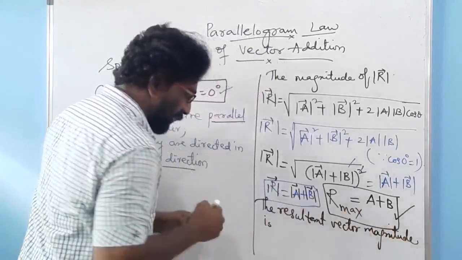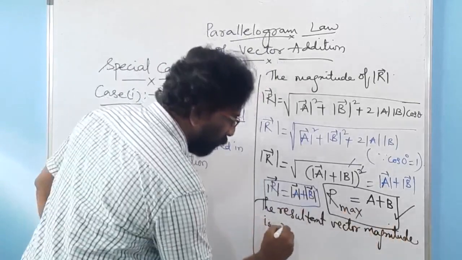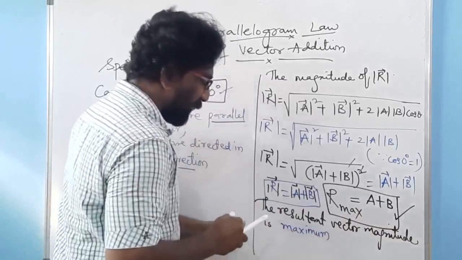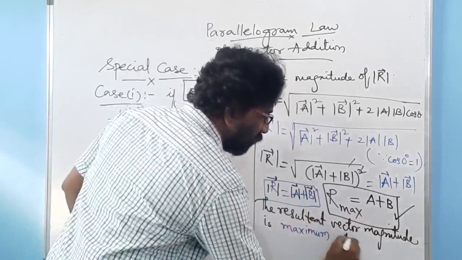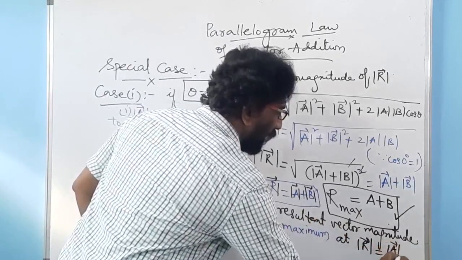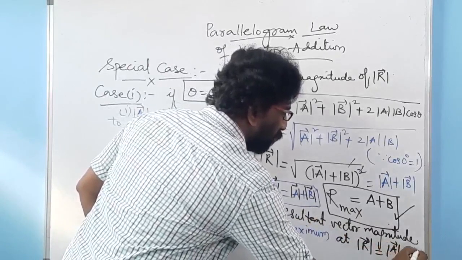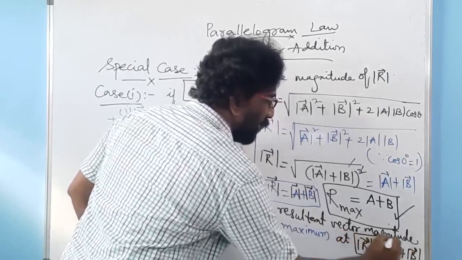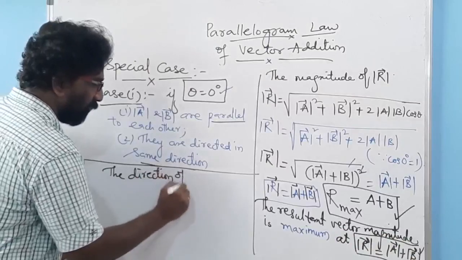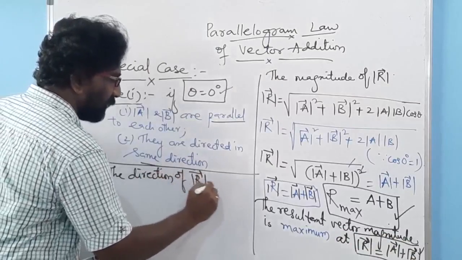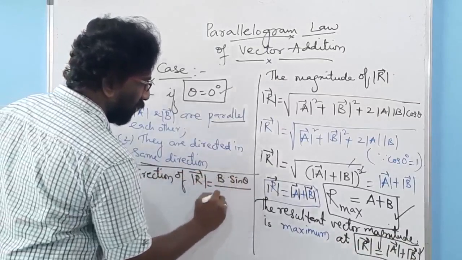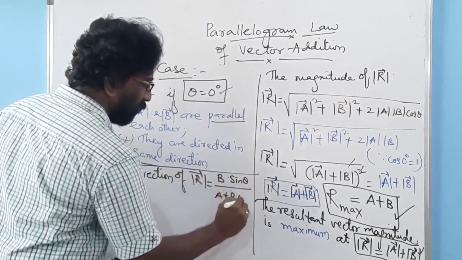The resultant vector magnitude is maximum at R equal to mod A plus mod B. This is a very important objective. Now, for the direction of the resultant vector, that is given by B sin theta over A plus B cos theta.